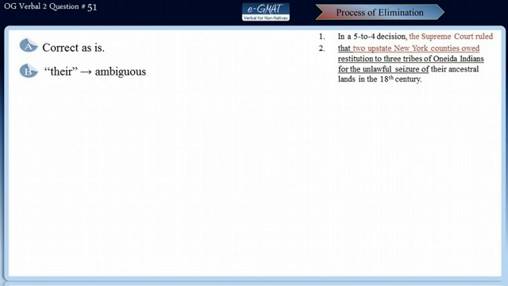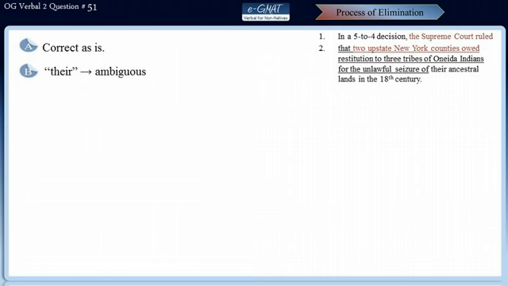Note that when we have 2 similar pronouns in a series, they tend to refer to the same antecedent. Now, this pronoun here logically should refer to 2 upstate New York counties, but since the other pronoun in the non-underlined portion of the sentence correctly refers to 3 tribes of Oneida Indians, this pronoun also will tend to refer to the tribes, but it is illogical.